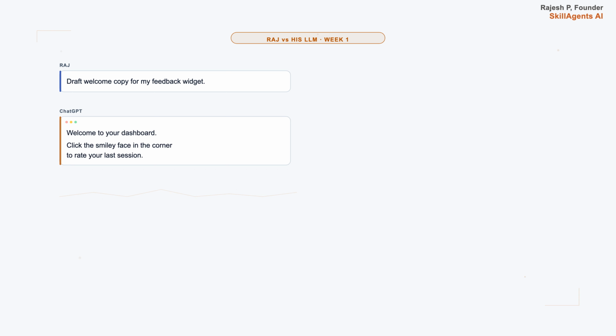Raj is shipping a customer feedback widget into his SaaS app. He has been at it for a week. The widget works, the data flows into his database. All that is left is the welcome copy that pops up the first time a user opens it. So Raj asks ChatGPT to draft the welcome copy.